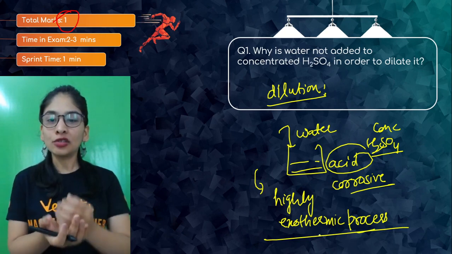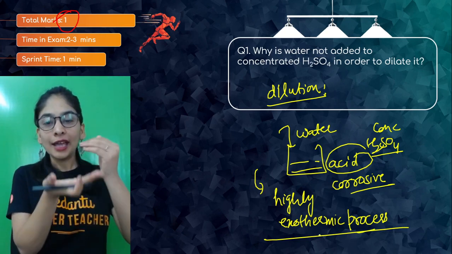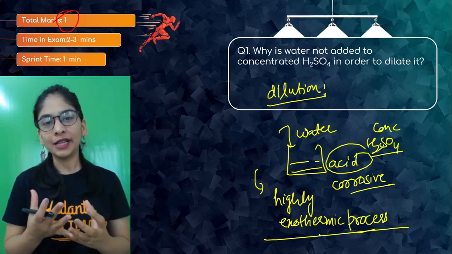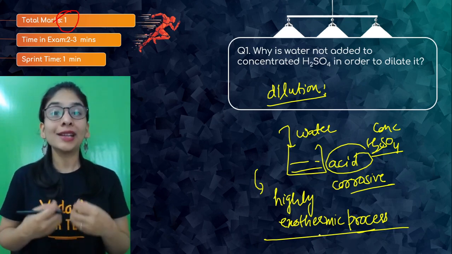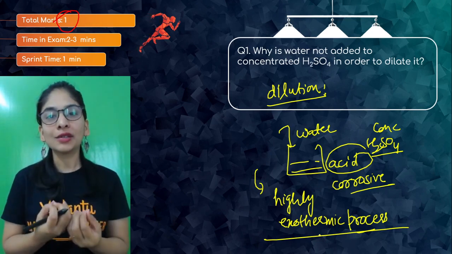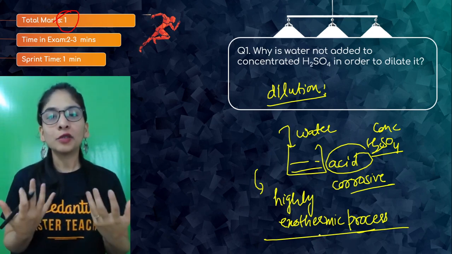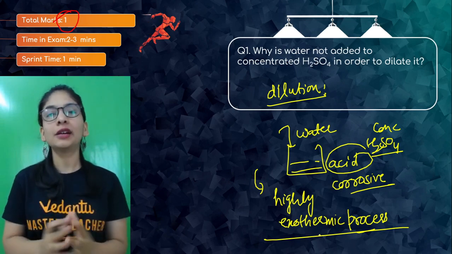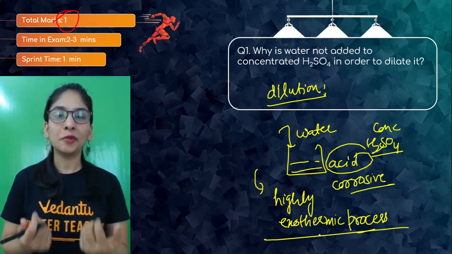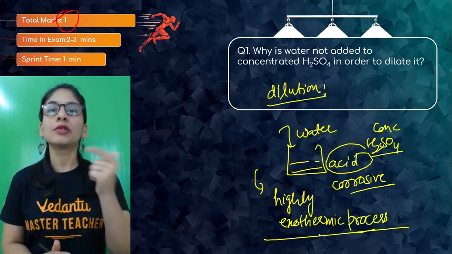All right. Highly exothermic means as soon as your acid touches the water, a tremendous amount of energy will be released because of its corrosive nature. You won't be able to control it. The acid in the form of vapors along with steam particles will splash to your mouth. There's a possibility your beaker can break, and you can also get harmed. So the best method is to reverse it.